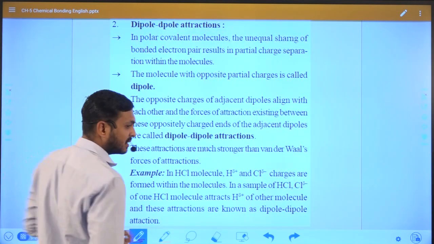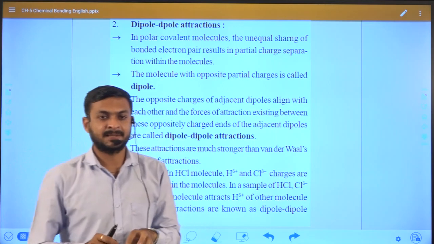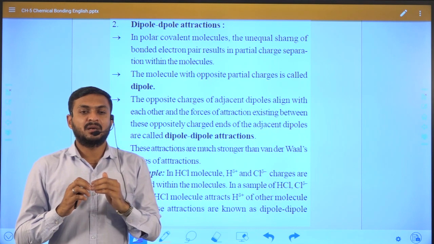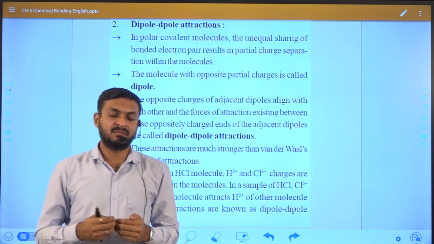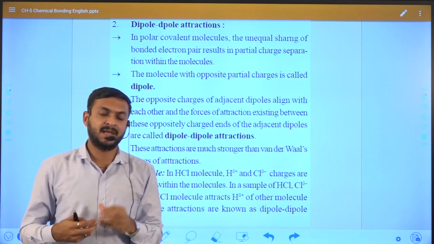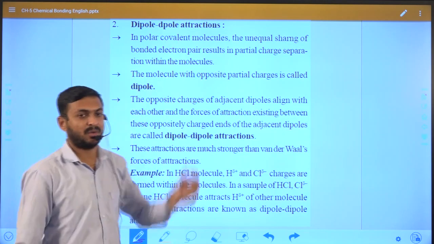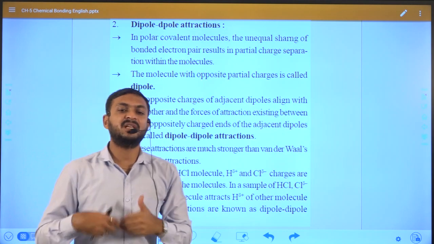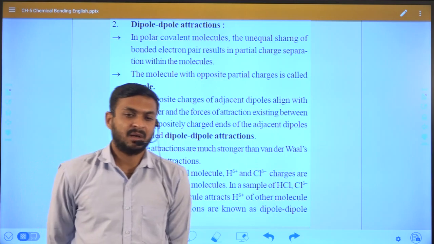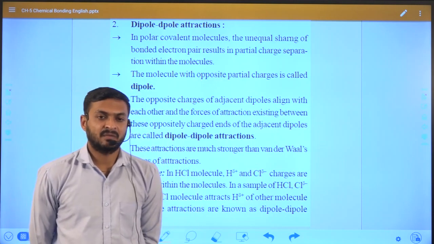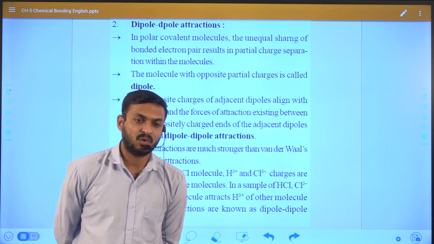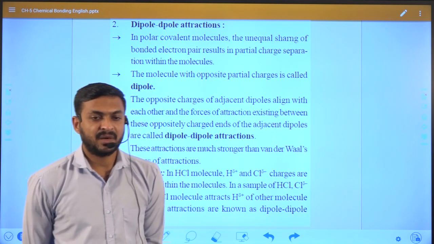But in this case again, a different kind of attraction will occur. This type of attraction is known as dipole-dipole attraction. So what is a dipole? As we already discussed in our previous lecture on covalent bonds, the covalent bond is subdivided into two parts.